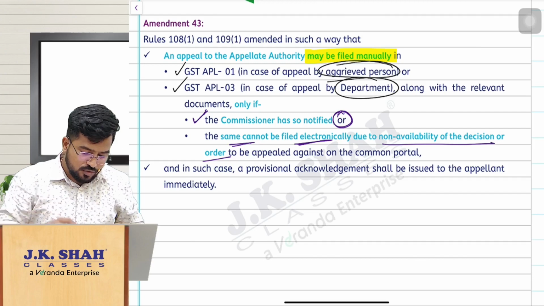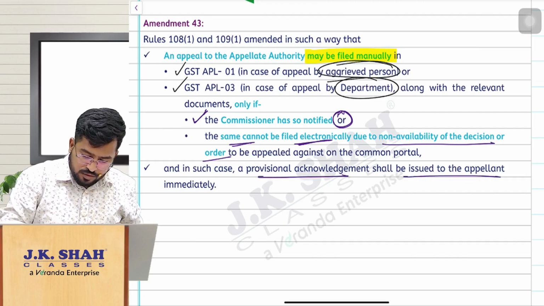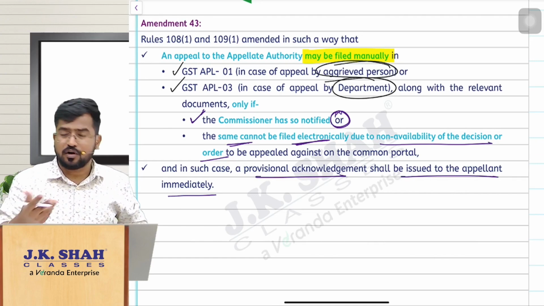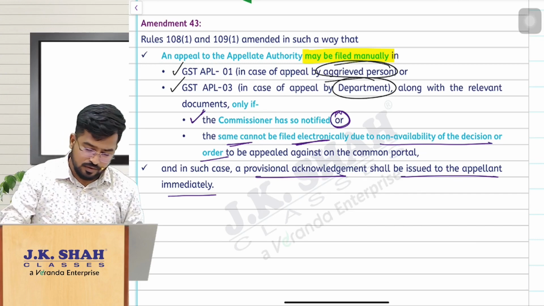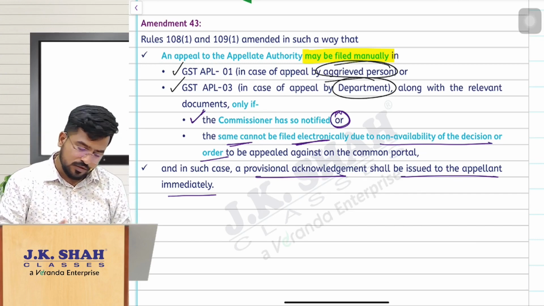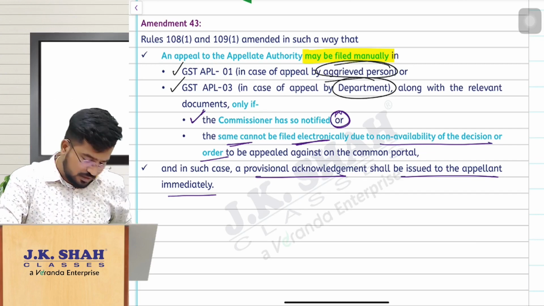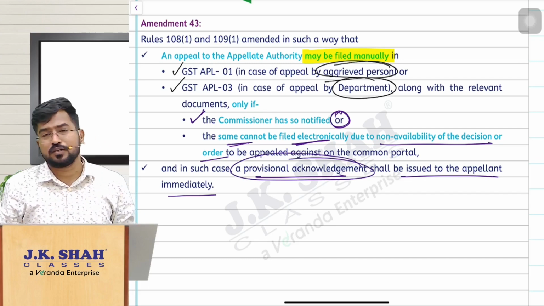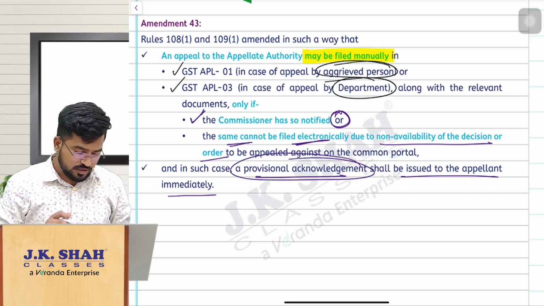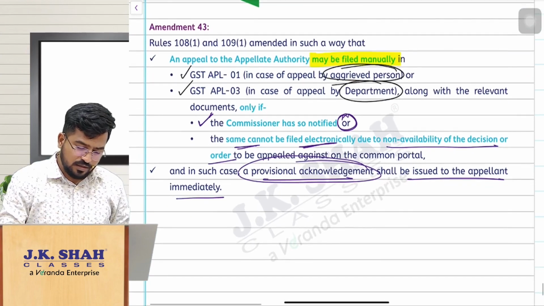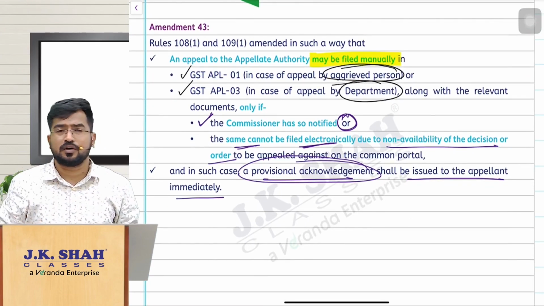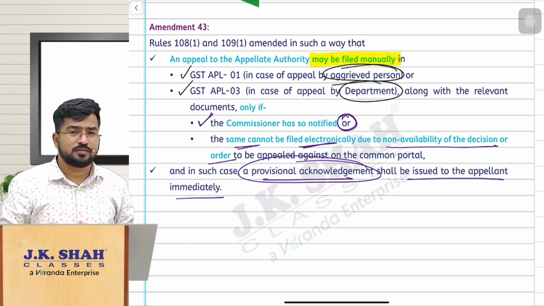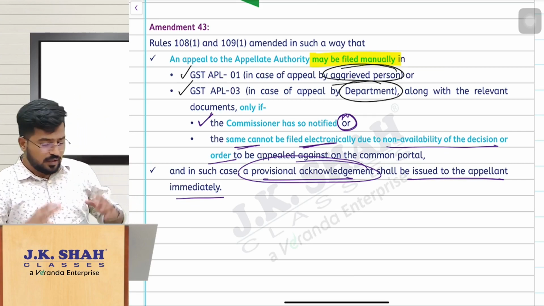In such cases, what should I do? If the order or decision is not available electronically on the common portal, then you can go for manual filing, and once you do the manual filing, the provisional acknowledgement will be issued to you immediately. So you can go for an appeal manually when the Commissioner notifies, or when you don't have the order available electronically against which you want to appeal. If you file manually, a provisional acknowledgement shall be granted to you. A simple one.